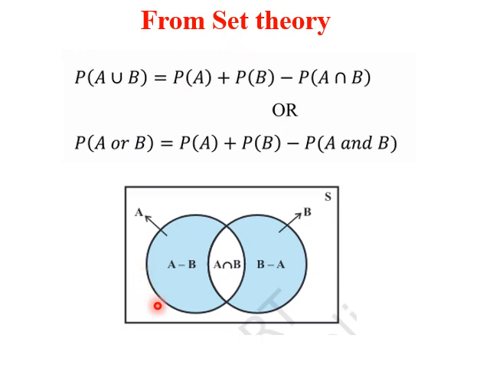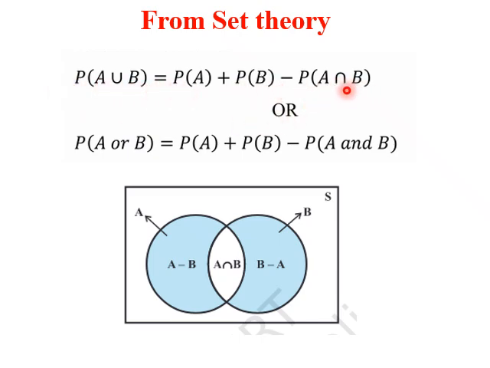This contains set A and this is containing B. The common element is A intersection B, given by this white color. This is A minus B, this blue color, and this is B minus A, this side. Now what is P of A union B? It is P of A plus P of B minus P of A intersection B. Full of P of A is this, P of B is this. Twice we have included this space, so we subtract that. So P of A union B is given by this.